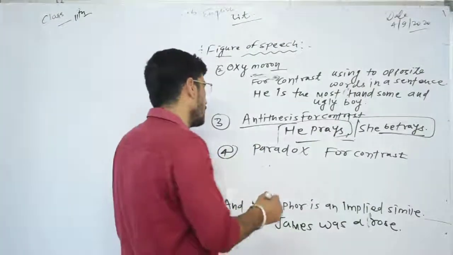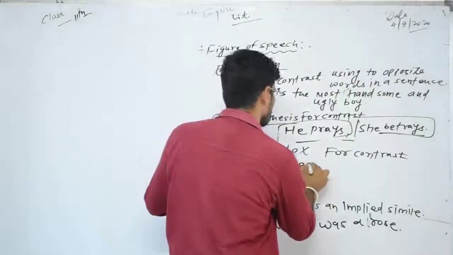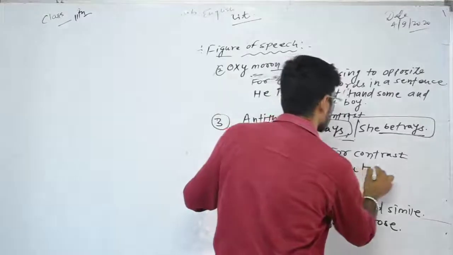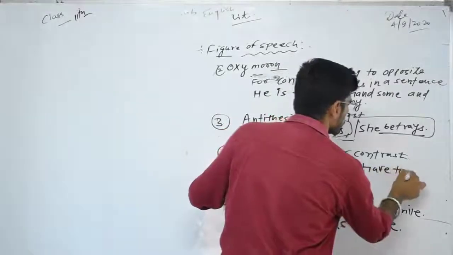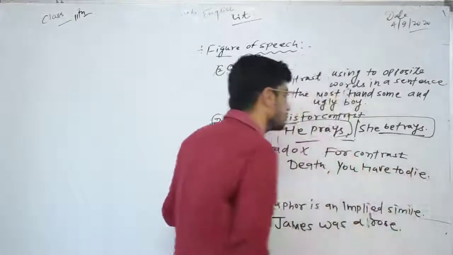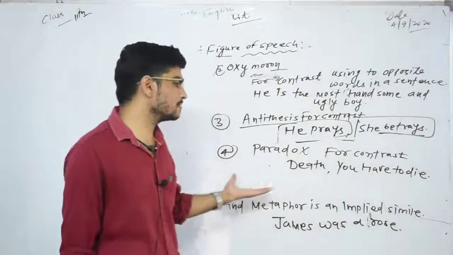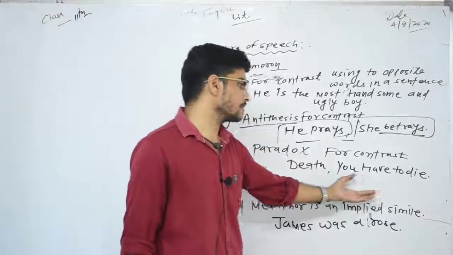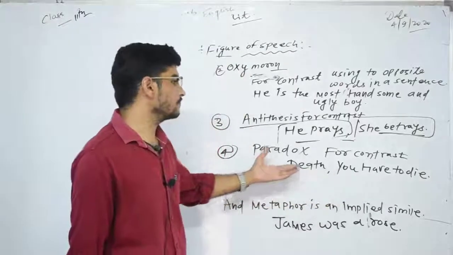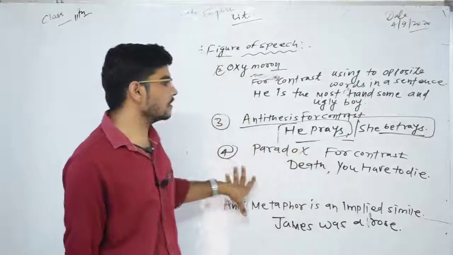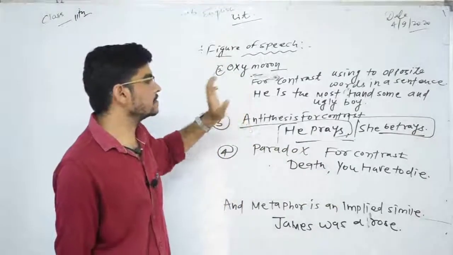For example, death, you have to die. Death, you have to die. It is not possible for death itself to die. Therefore, it is an example of paradox.